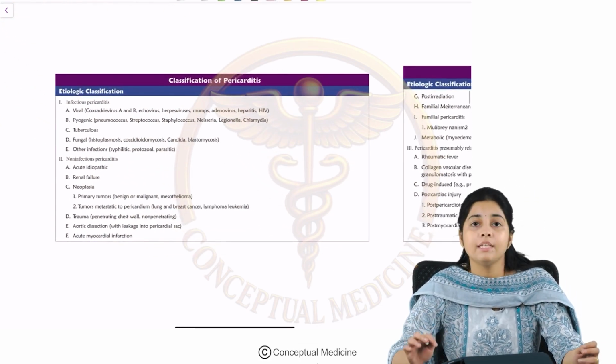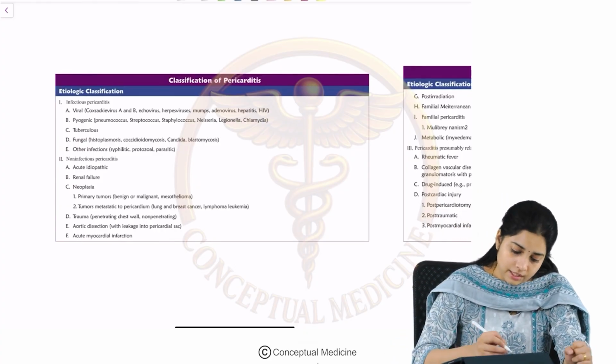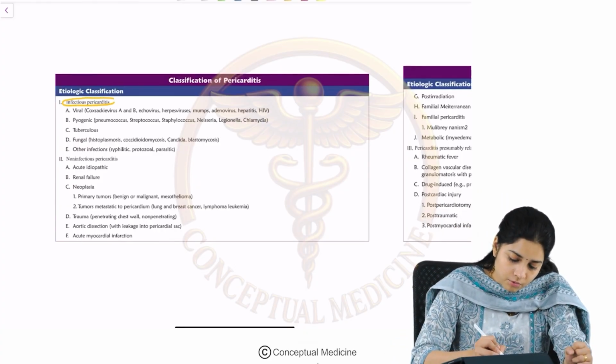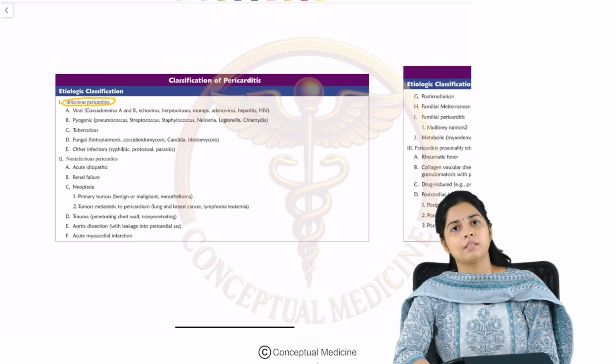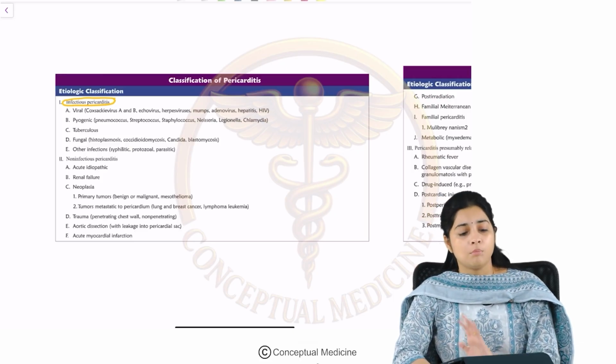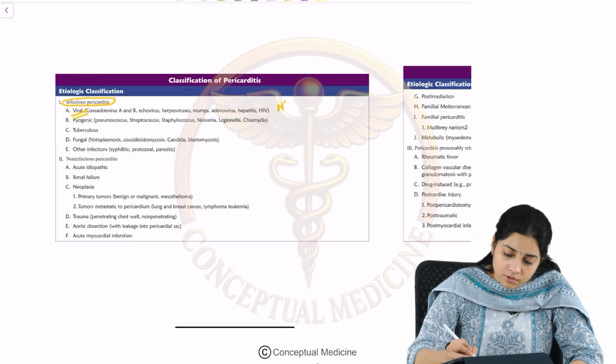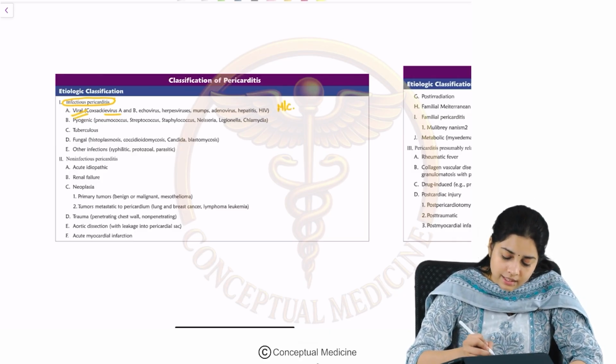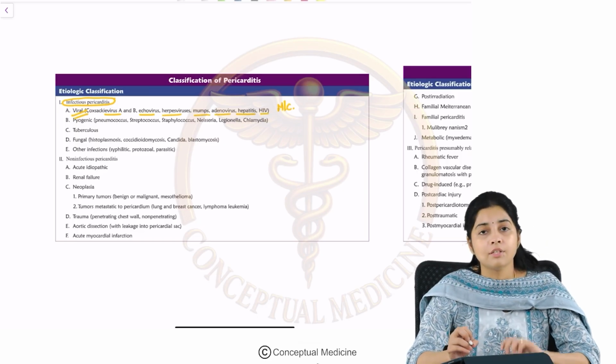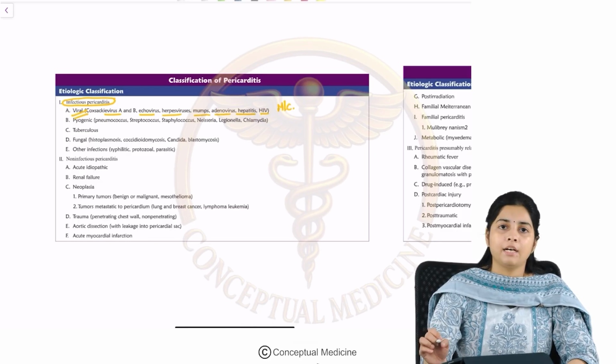When it comes to the etiological classification of pericarditis, infectious diseases are the most important cause. Out of which viral is the most common cause, right? Coxsackie virus, echovirus, herpes, mumps, adeno, hepatitis, HIV, all of these can cause pericarditis.